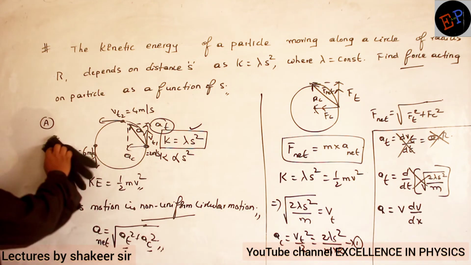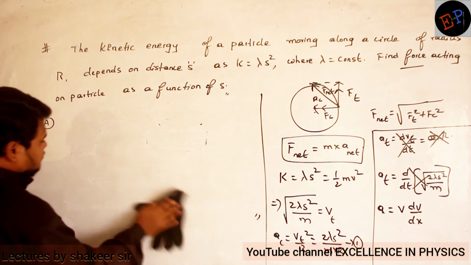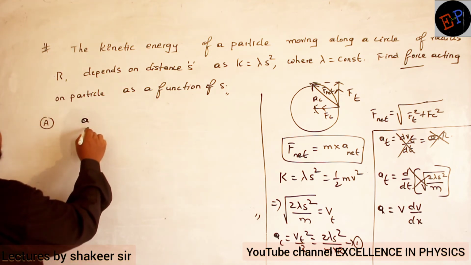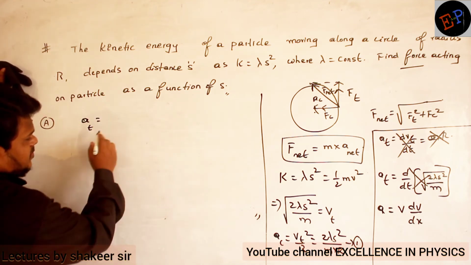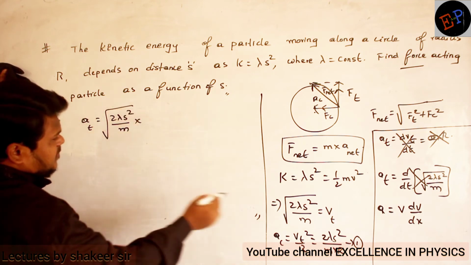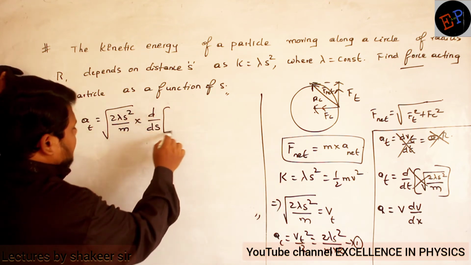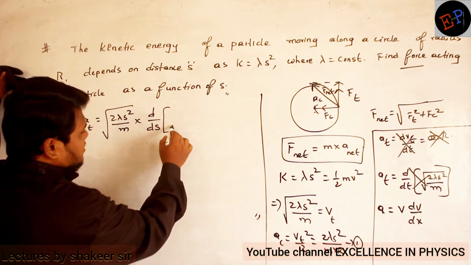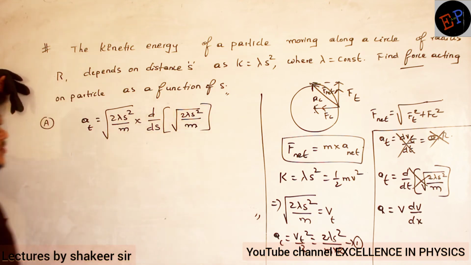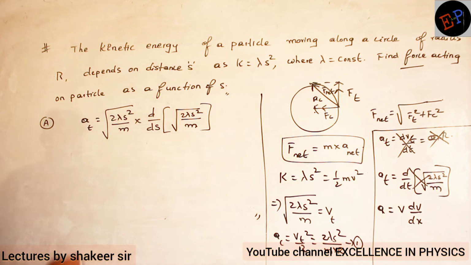So a, the tangential acceleration, is equal to v. What is v? Root of 2 lambda s square divided by m, multiplied by dv by dx. dv by dx or dv by ds, both are the same. Multiplied by again the tangential velocity, which is root of 2 lambda s square divided by m. So I got the equation up to here: v dv divided by ds. Okay, now do the calculation.